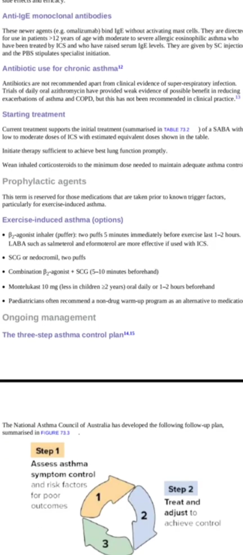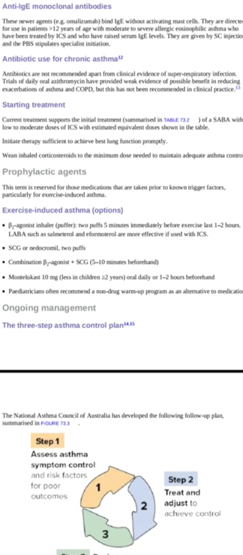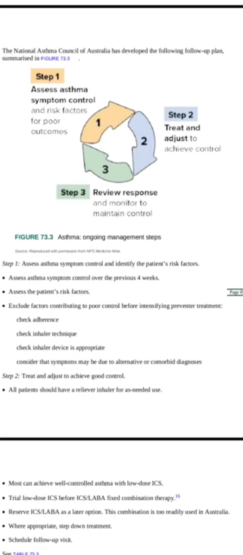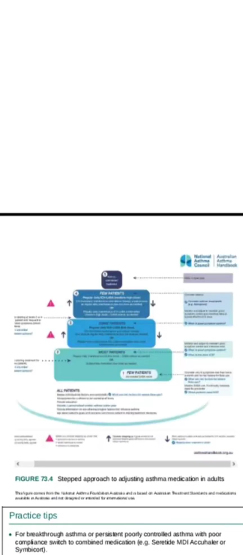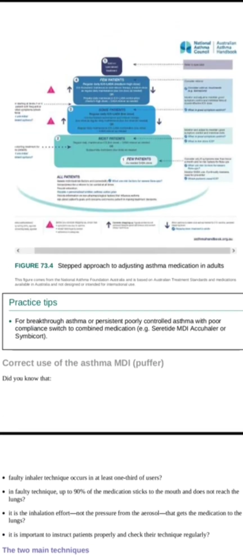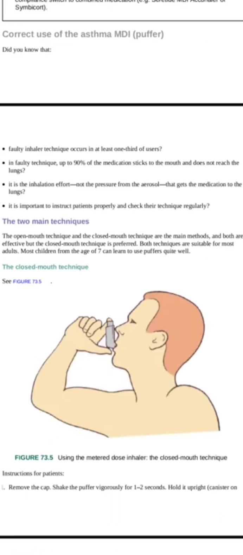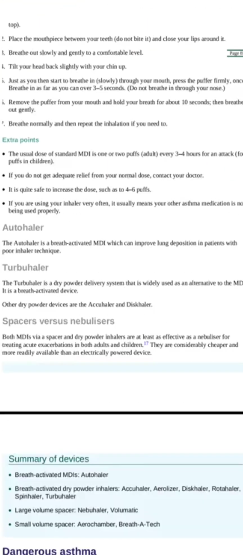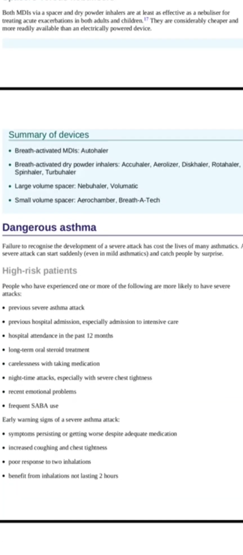It is really important, and questions do come from this topic. Then moving on, do give a read to the stepwise approach, and dangerous asthma is also really important. Give a quick read to thunderstorm asthma as well.